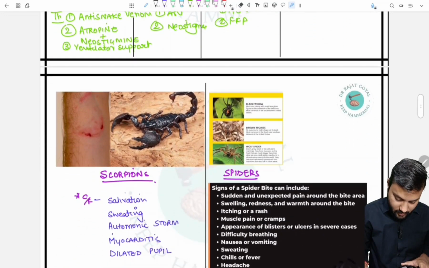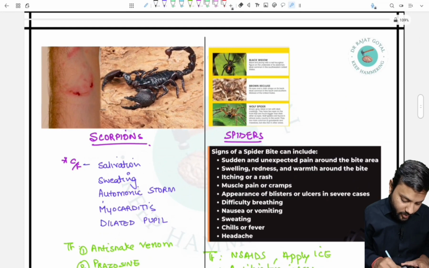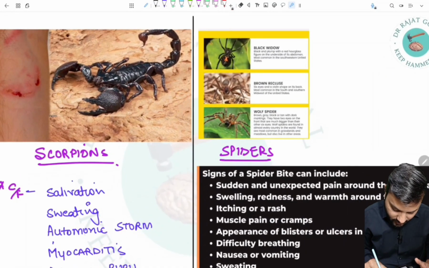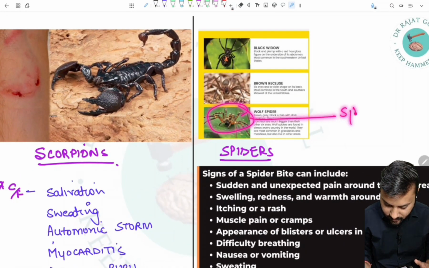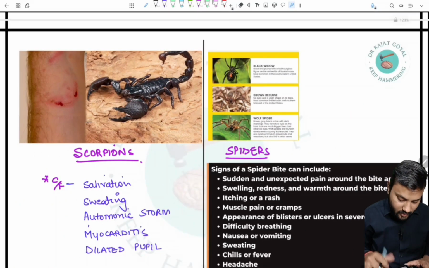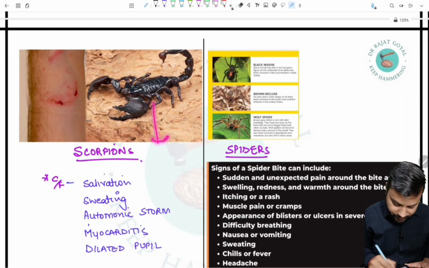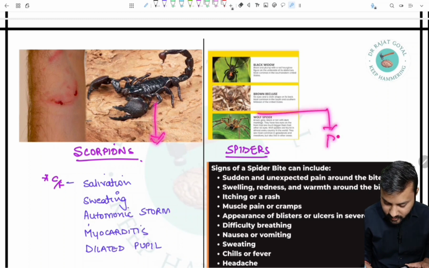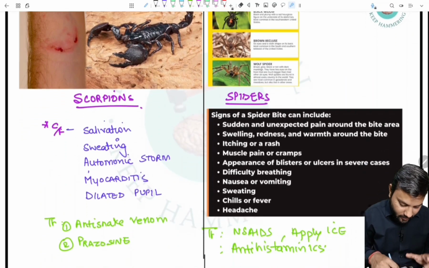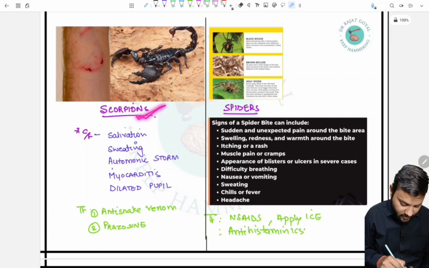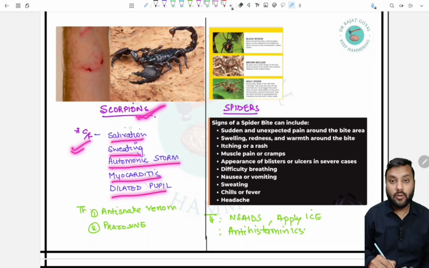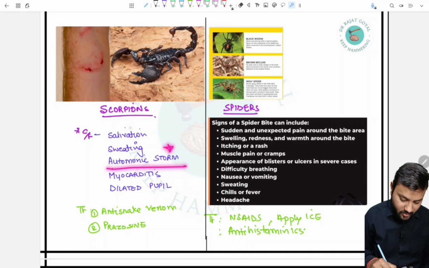Now, this is the image of the scorpion, and this is the image of the spiders. They both can lead to severe poisoning. So, firstly, we will talk about the scorpions. The clinical features of the scorpion bite are salivation, sweating, myocarditis, dilated pupil, and autonomic storm, and it is very important that autonomic storm can occur.